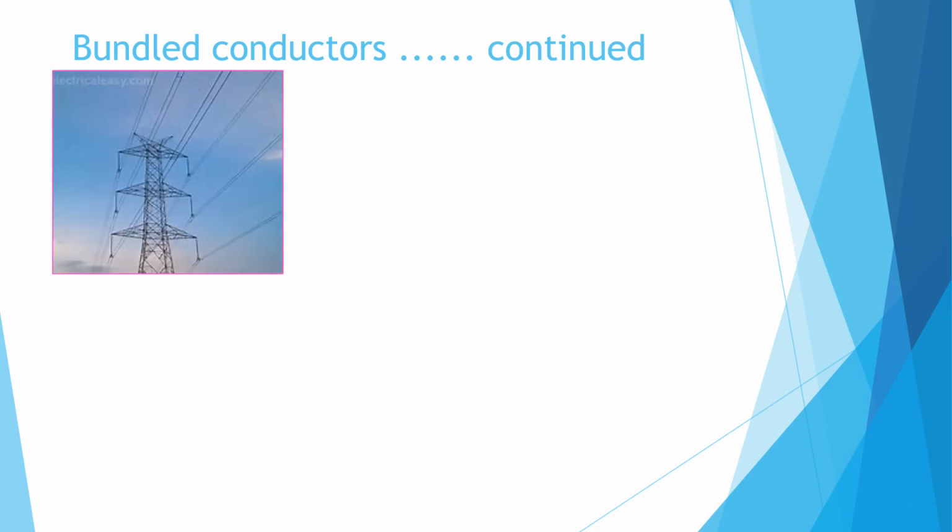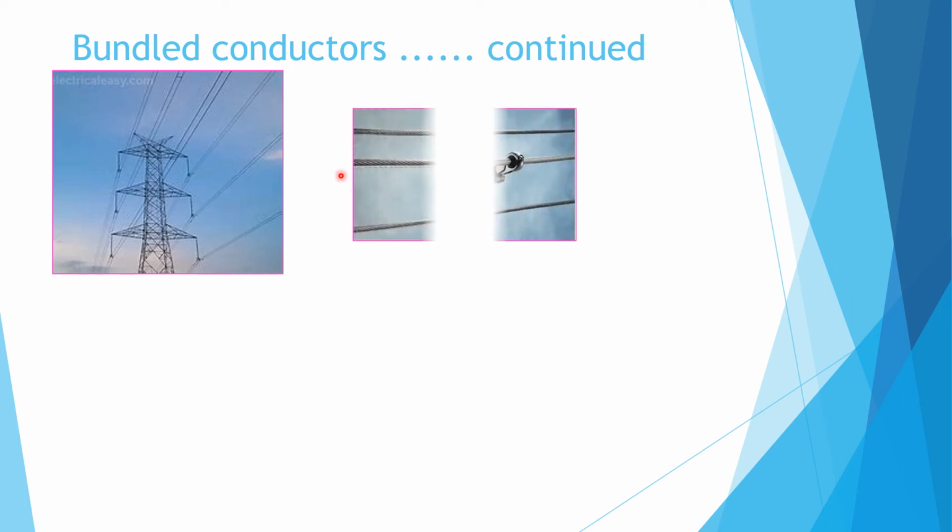In short, I would like to tell you what is meant by bundle conductor. See here, there are 2 conductors per phase. This is a vertical positioning of the transmission line. All the 3 phases of the transmission line are vertically placed. So here there are 2 conductors for each phase. Then another diagram is showing 3 conductors per phase.